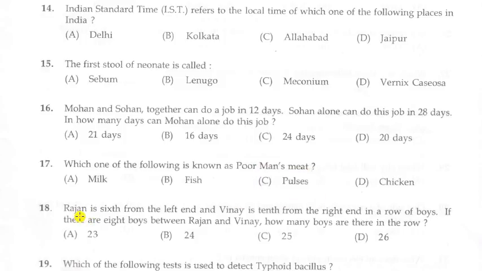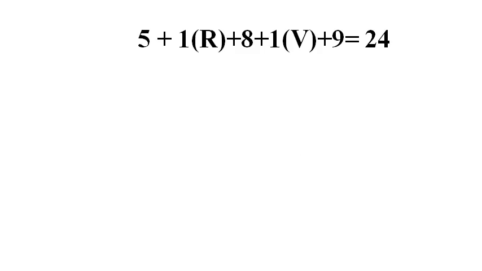Next question. Rajan is 6th from the left end and Vinay is 10th from the right end in a row of boys. If there are 8 boys between Rajan and Vinay, how many boys are there in the row?